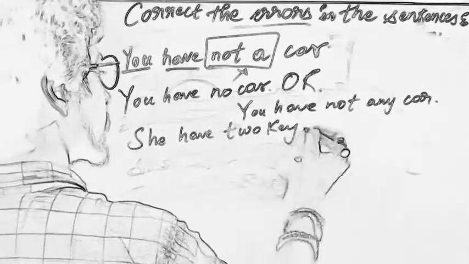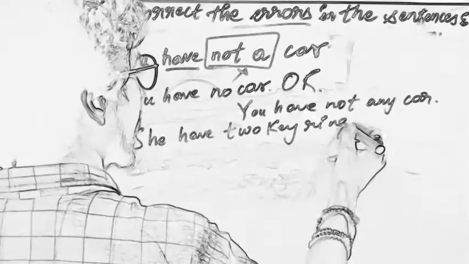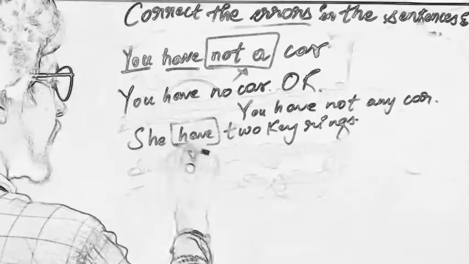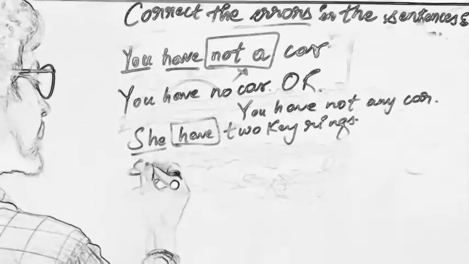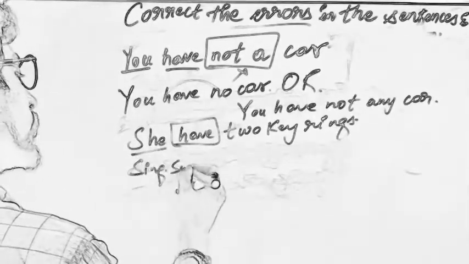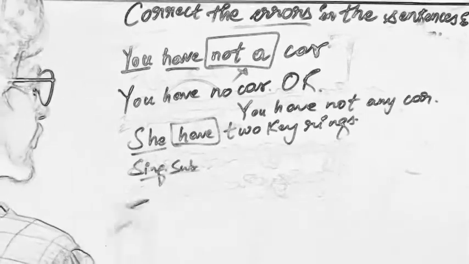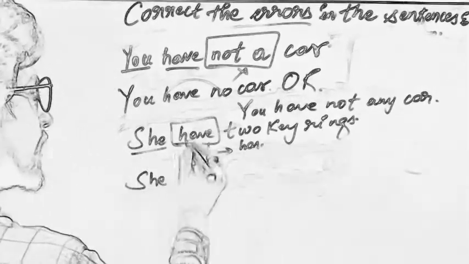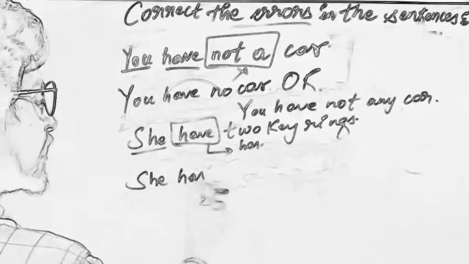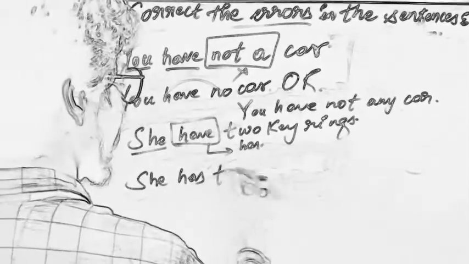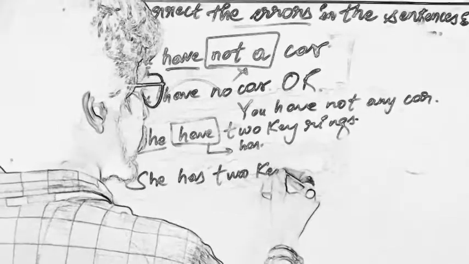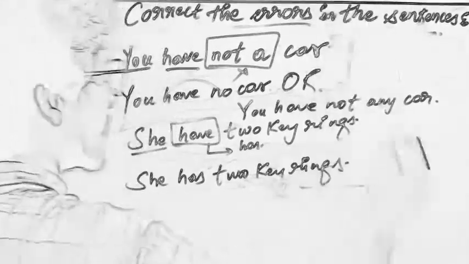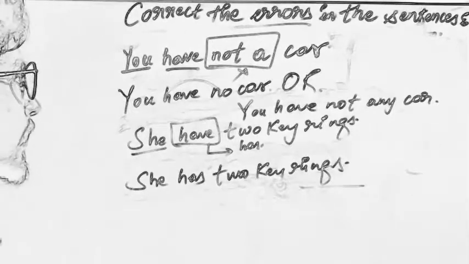2 key rings. Can you tell me the error in this sentence? Yeah, it's very easy. The error is of have, because she is a singular subject, and with a singular subject we will not use have, we will use has. She has 2 key rings.